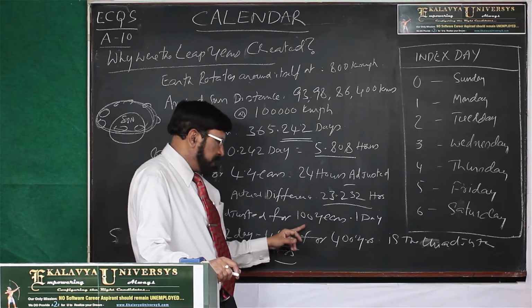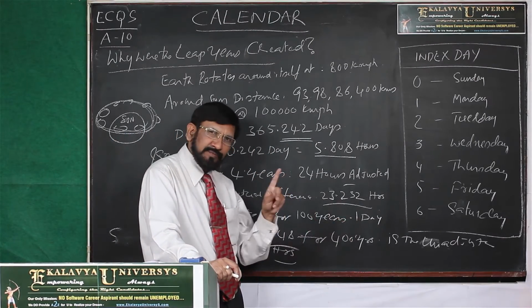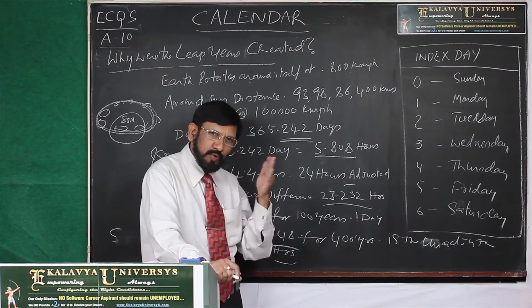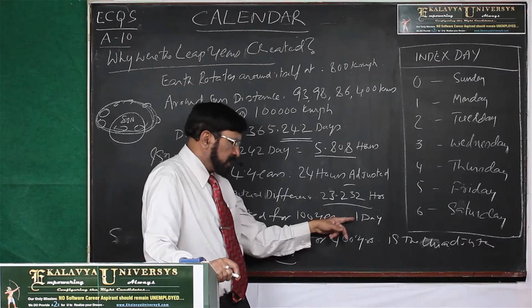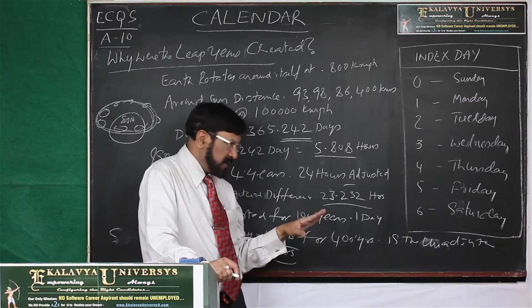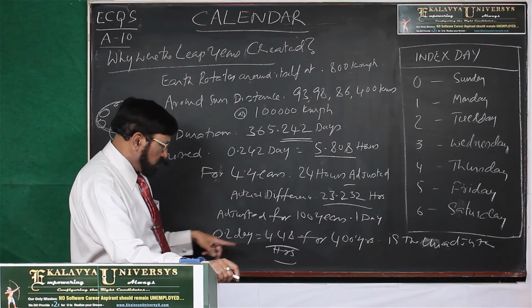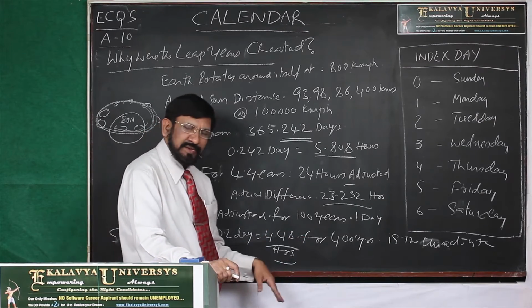So for every 100 years, they cancelled one leap year: the 100th year, 200th year, 300th year. That way, 1 day they cancelled. Then also something remained unadjusted.